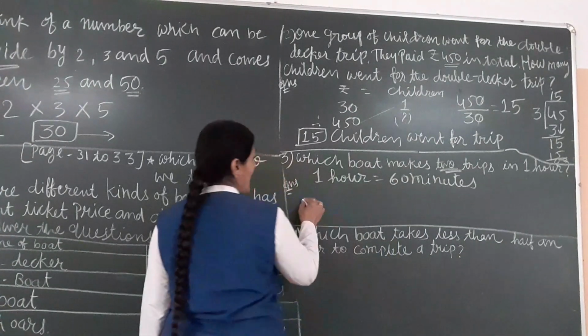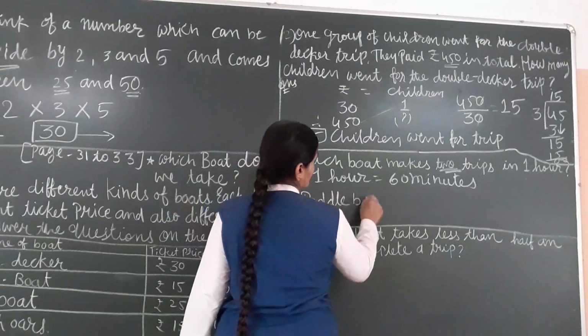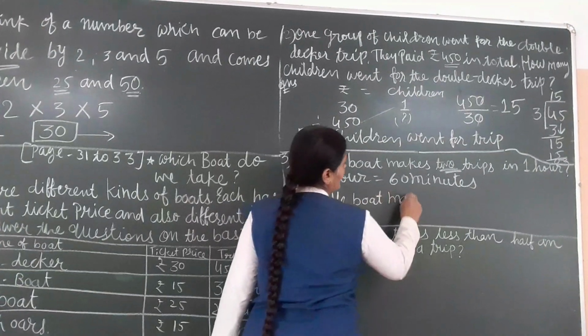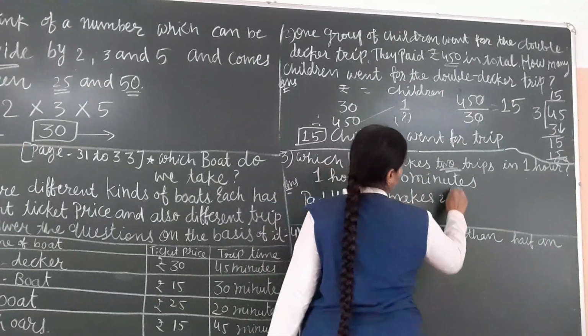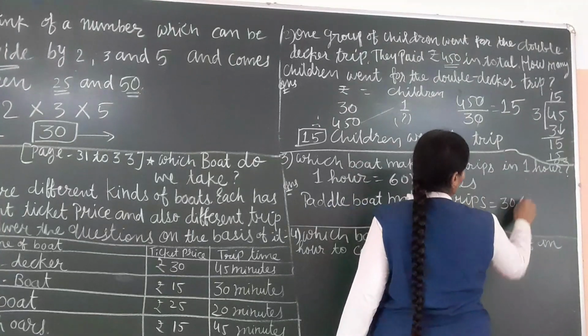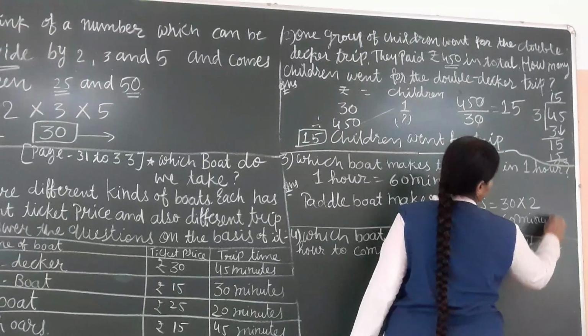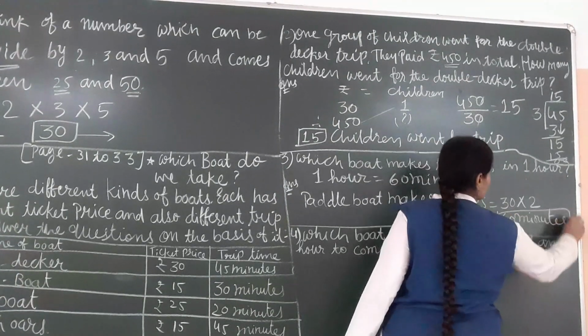So the paddle boat makes 2 trips, because 30 into 2 is equal to 60 minutes.